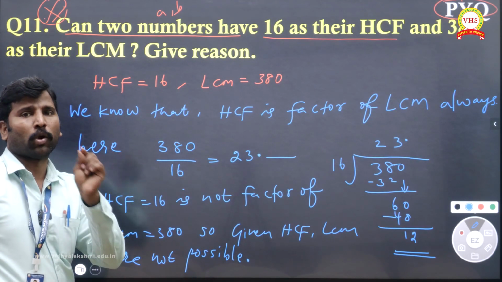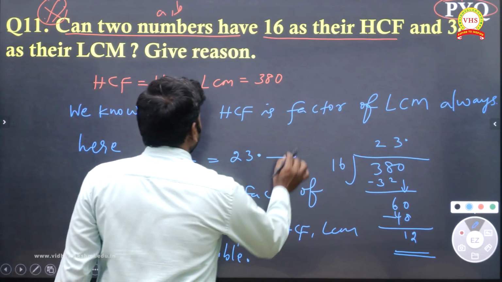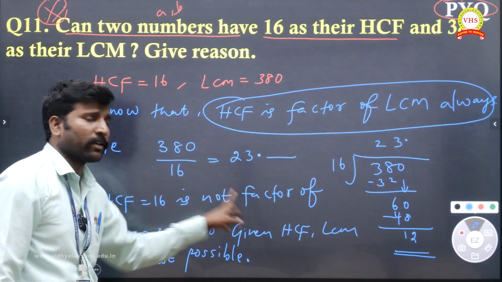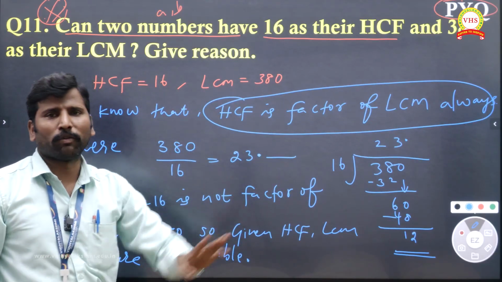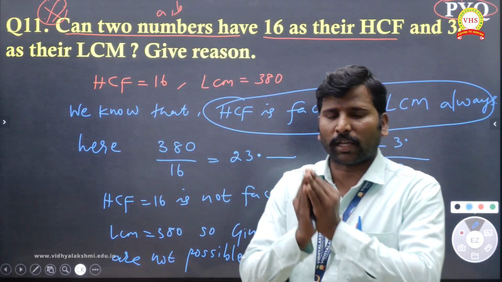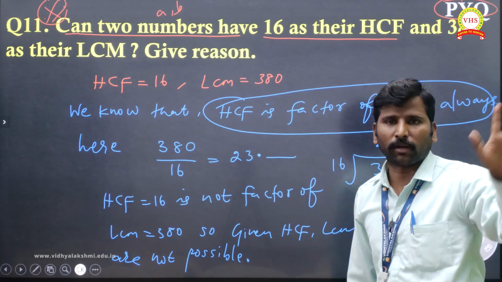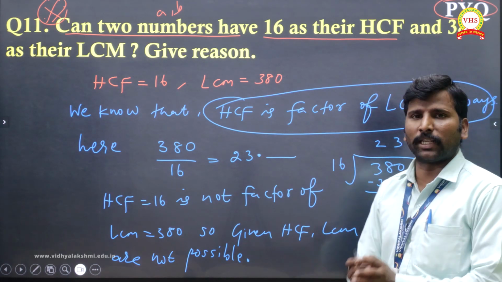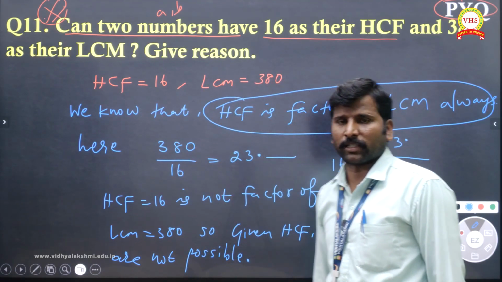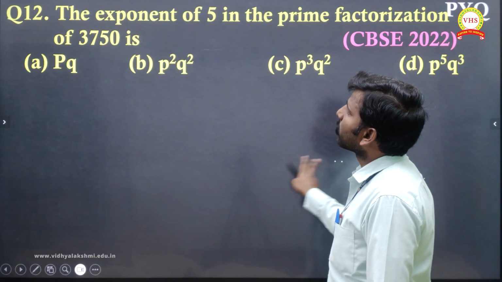But the explanation you have to give clearly. The reason is this. This is the main reason you want to give. Then steps and all you can give your own steps, not an issue. HCF must be a factor of LCM. Here it is not satisfied, so this is not possible. Simple. Easily you can get it. They asked for the reason, and this is our reason. Right, fine.